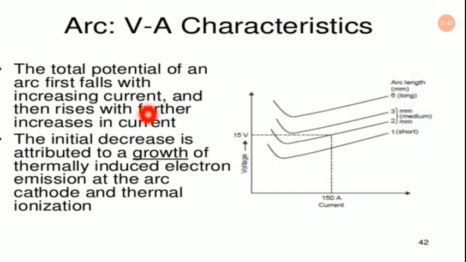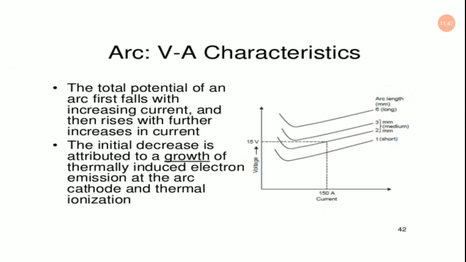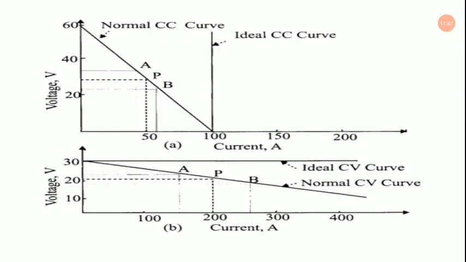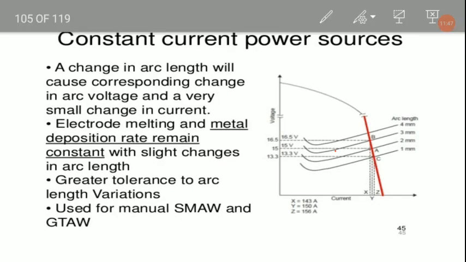The total potential of an arc first falls with increasing current, as you can see, and then rises with further increase in current. So when you are increasing current, then the arc length can also be increased to a certain extent. The initial decrease is attributed to a growth of thermally induced electron emission at the arc cathode and thermal ionization as well. So this is the thing you have to keep in mind.